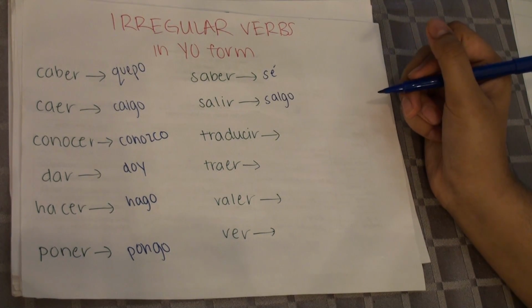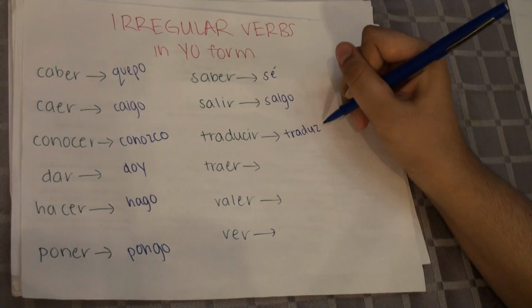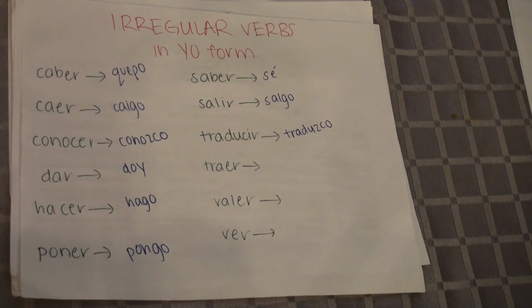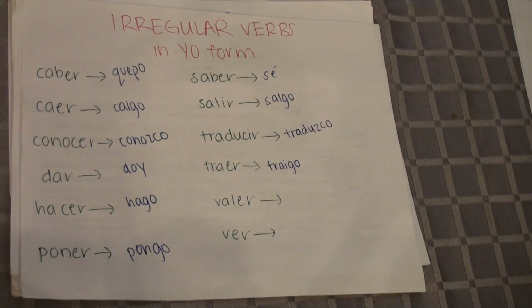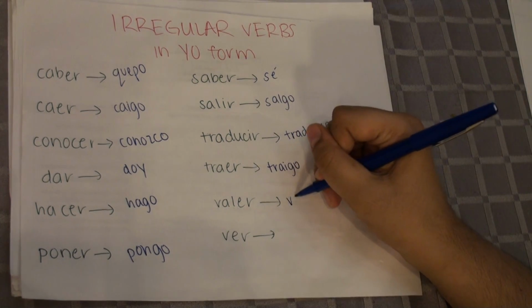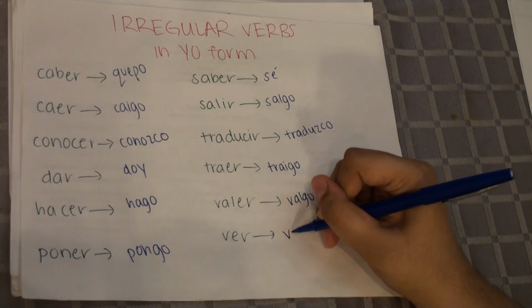Traducir, which means to translate, becomes traduzco. Traer, which means to bring, becomes traigo. Valer, which means to be worth, becomes valgo. And lastly, ver, which means to see, becomes veo.